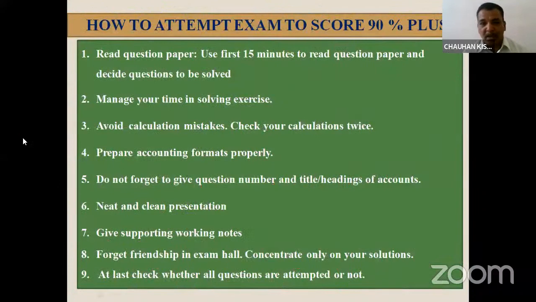At last also, again, I will take now the important point. How to attempt the exam to score 90% plus, that is more than 90 marks. These are the important points which you have to take care.